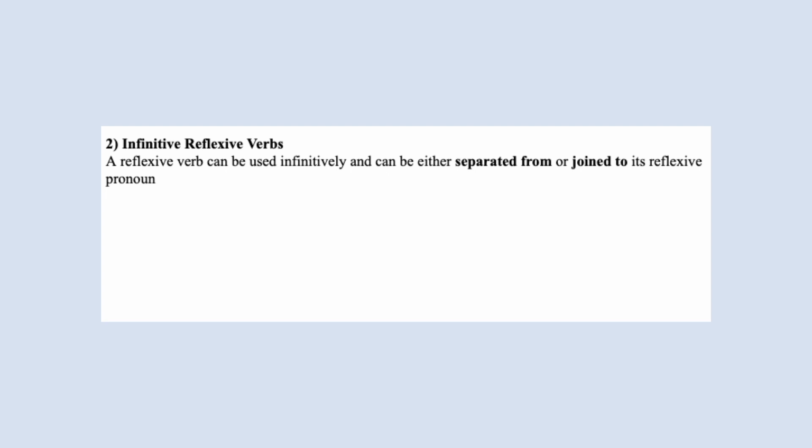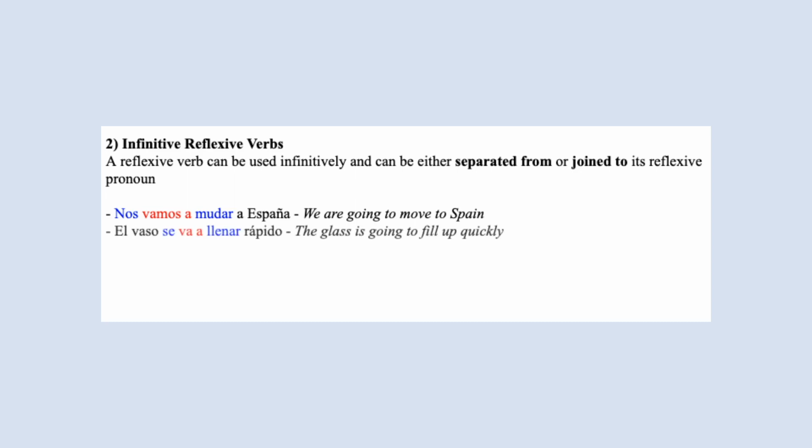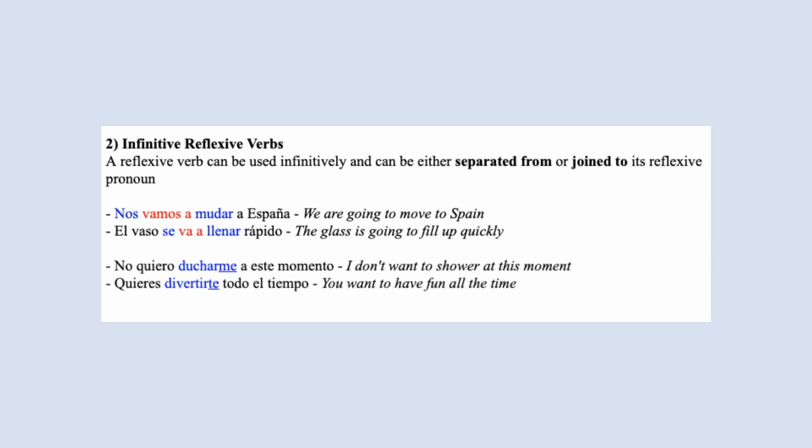You can use a reflexive verb infinitively, and it can be either separated from or joined to its reflexive pronoun. Nos vamos a mudar a España. El vaso se va a llenar rápido. No quiero ducharme en este momento. Quieres divertirte todo el tiempo. El perro prefiere bañarse afuera.